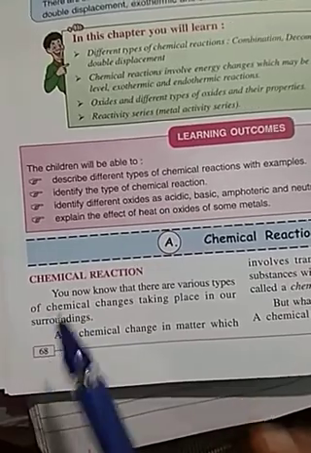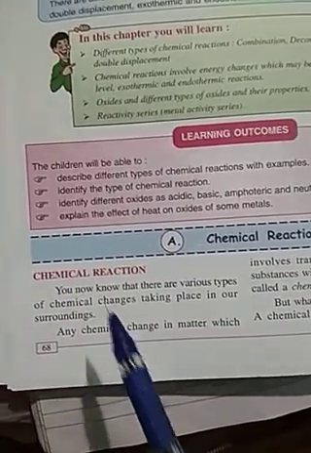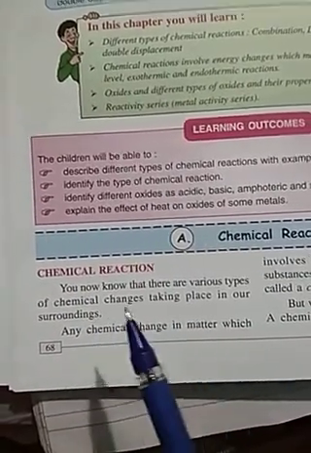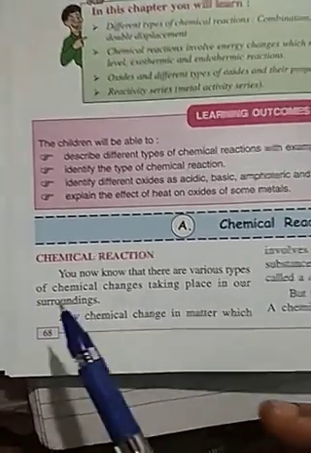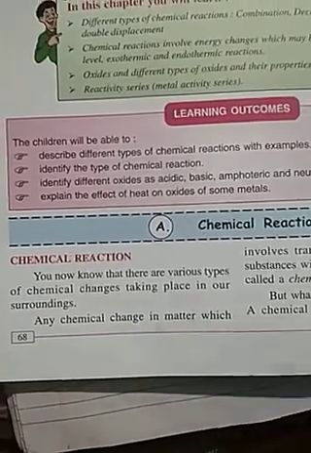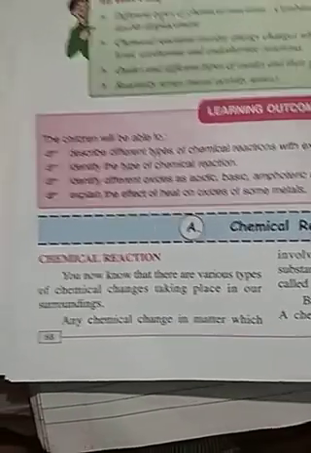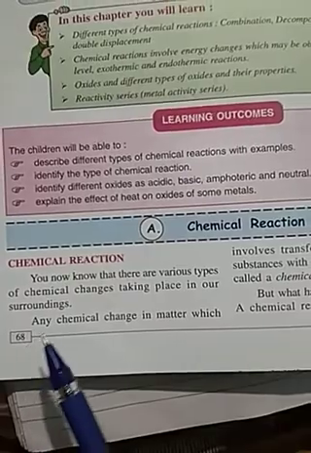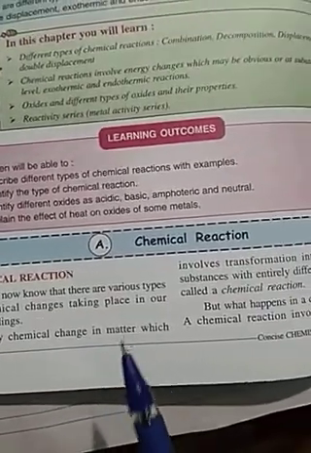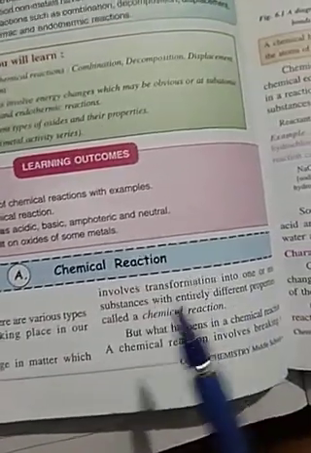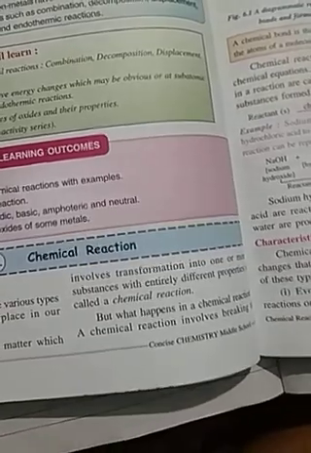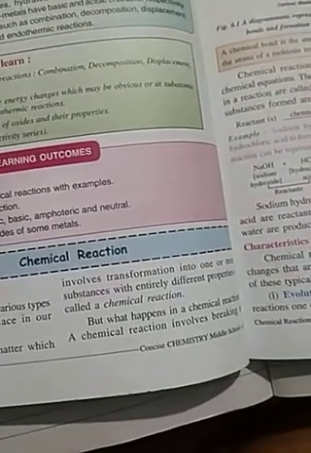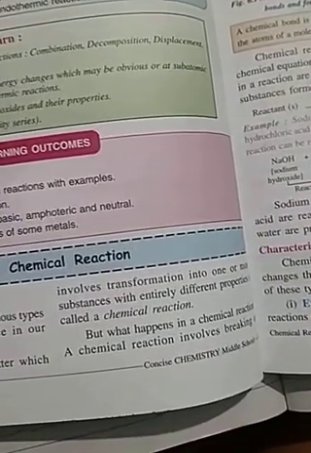So we have known that there are various types of changes, physical changes and chemical changes. Different chemical changes are taking place all around us. Any chemical change in matter which involves a change from one form to another makes one substance or two substances.